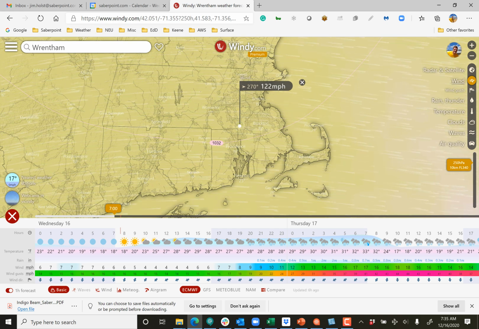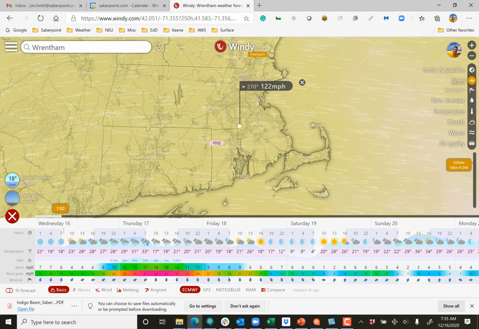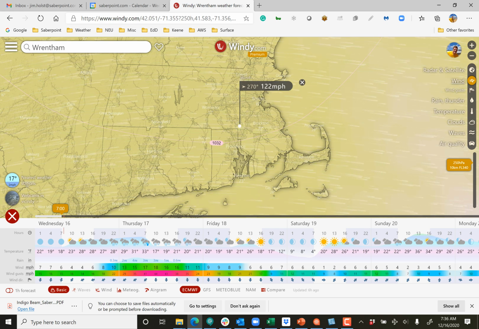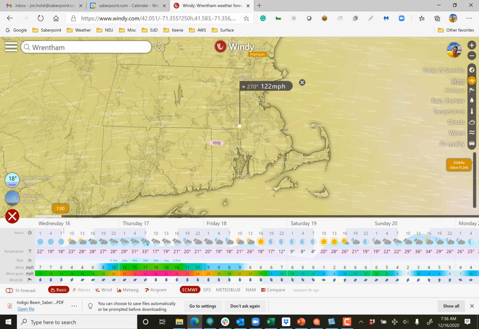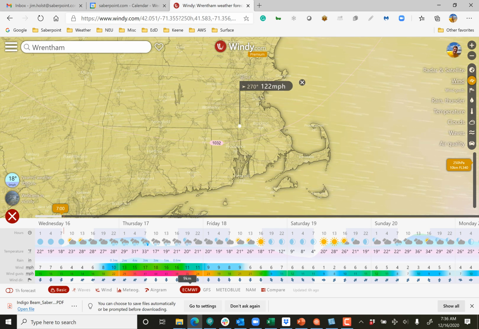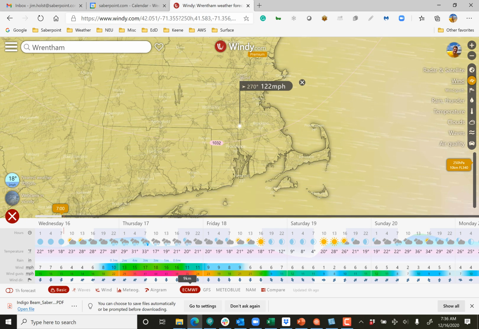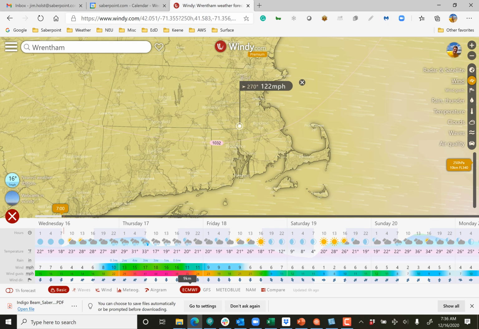Most people don't have the premium edition, so they see it in 3-hour increments. Or is it 3? Yeah, it's 3-hour increments. And you can see here the snow is starting around 22, which is 10 o'clock at night. Now, what this is doing is that it's looking at a model, and the models are here at the bottom. This one's called the ECMWF, or known as the European model, and it's one of the better models that are out there.